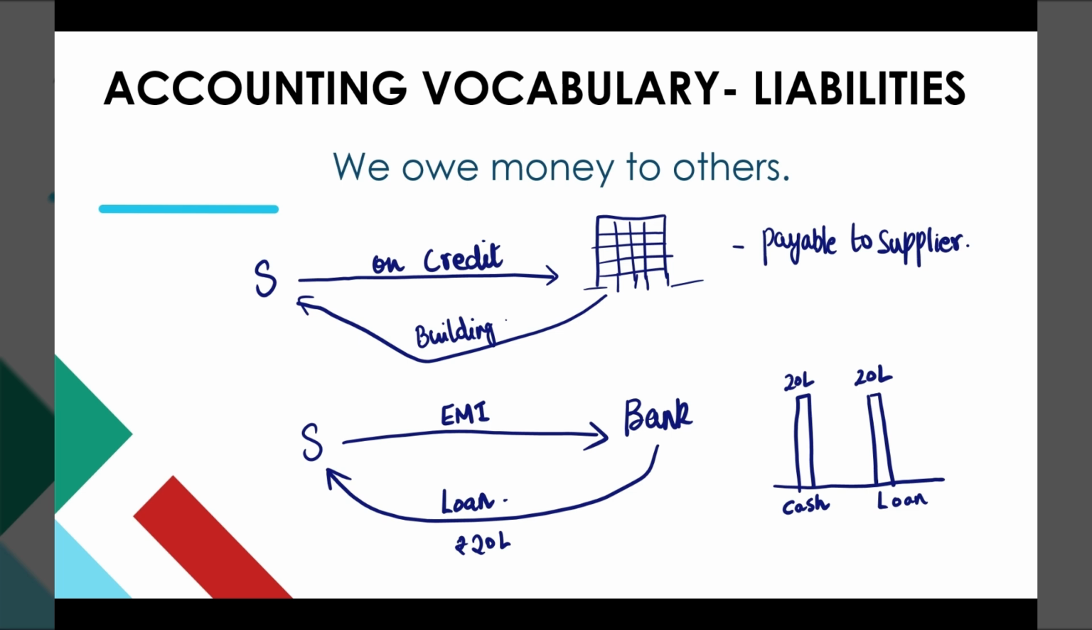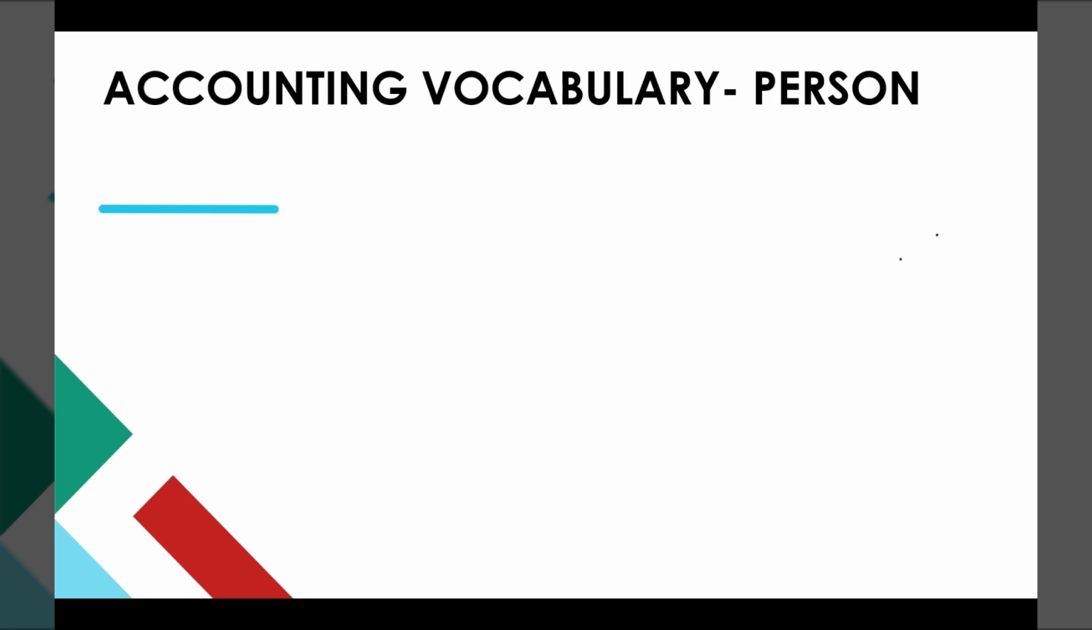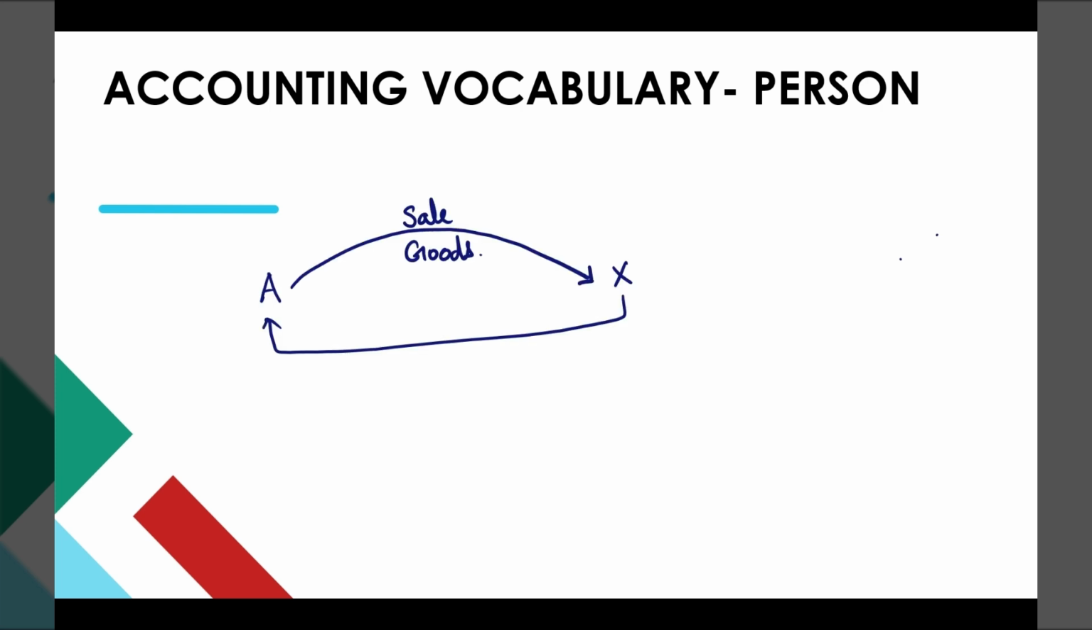That means when I applied for the loan and I got the money, I received the money, cash, which is an asset, whereas I am as well liable to the bank. So, loan amount, which is nothing but the liability. So, I hope you are now able to understand what is asset and liability, right? With these examples. Now, let's move further to the next topic, classification, that is person.